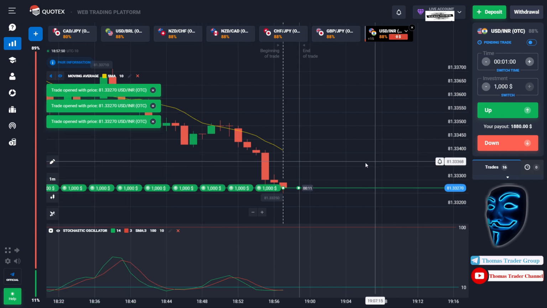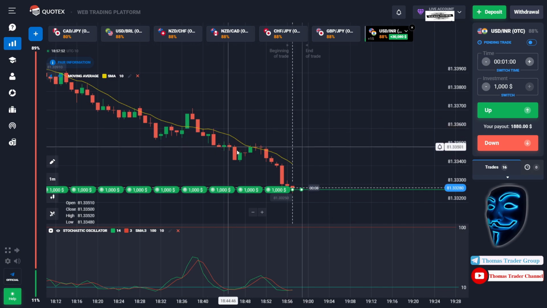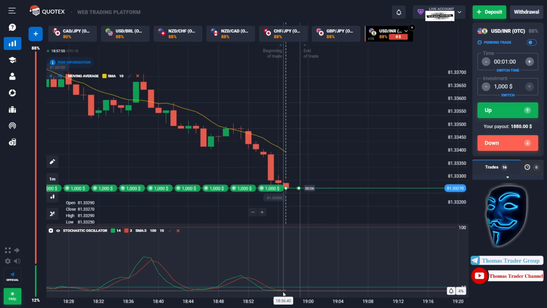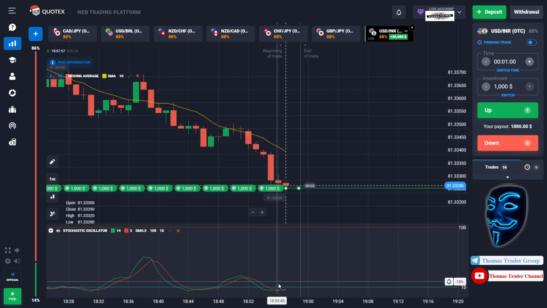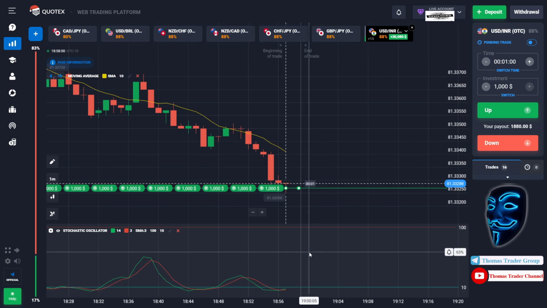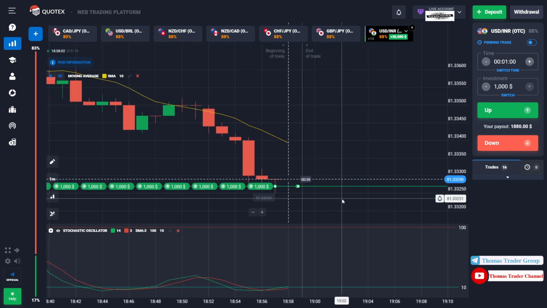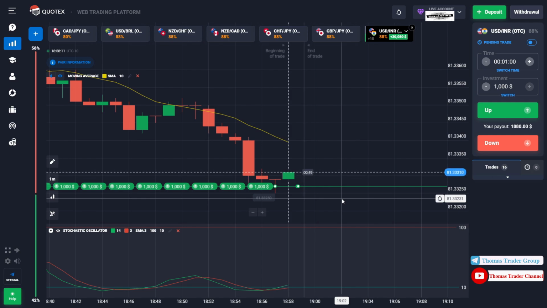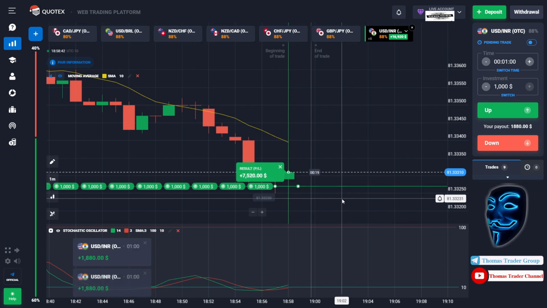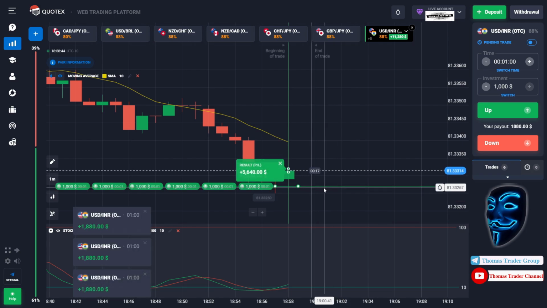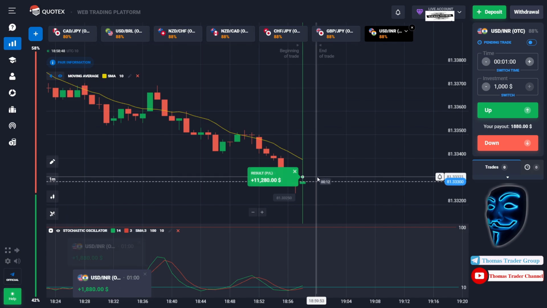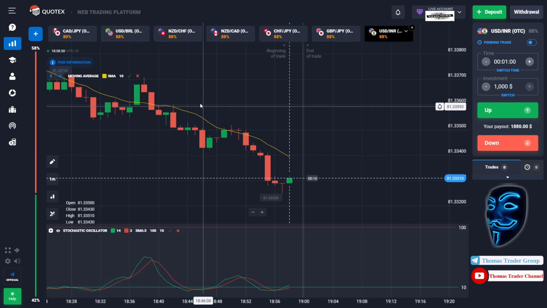As you can see over here, the market is going bearish, but the market has already touched the oversold area. When the market touches the oversold area, it will make a rebound. Let's prove it and let's wait till the end of our trade. We made a right prediction over here. We made a profit of $30,000. We will open 30 positions of $1,000 in the next open position. Let's find the other market.